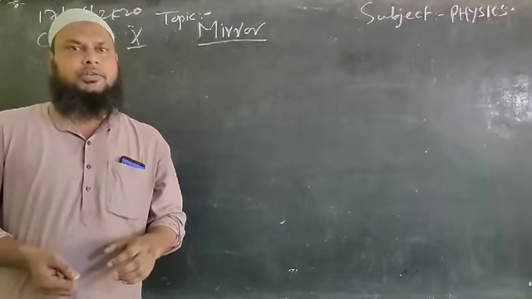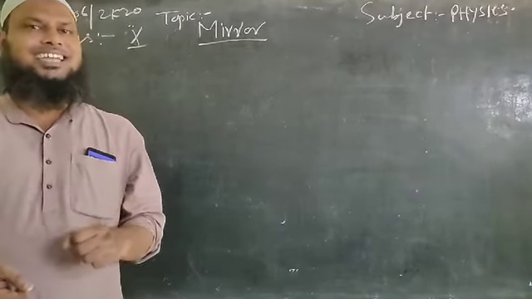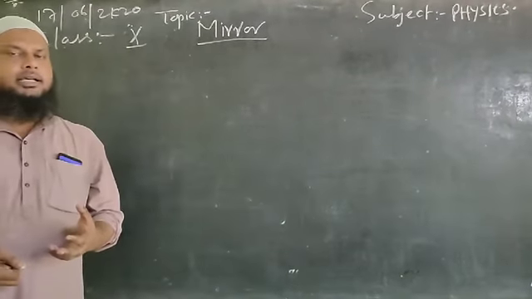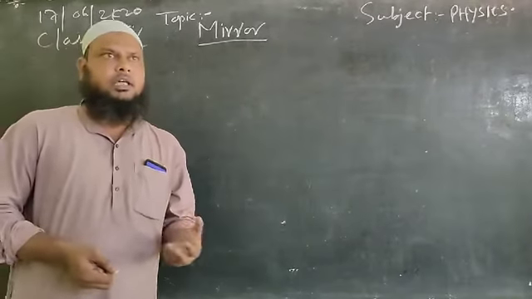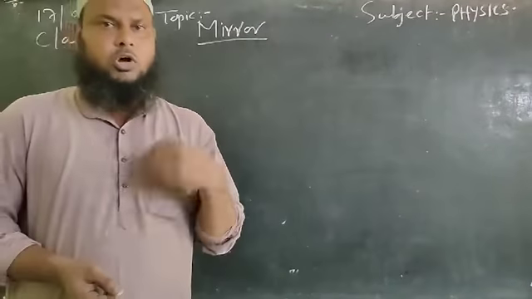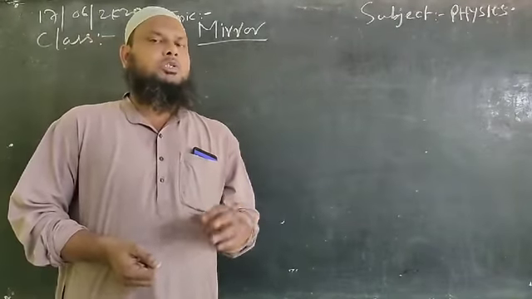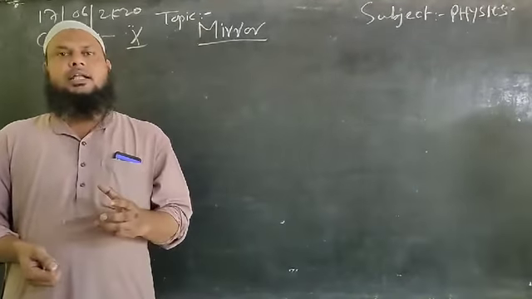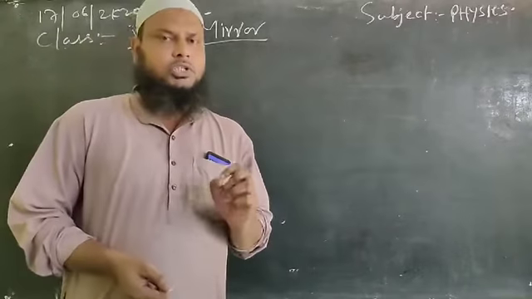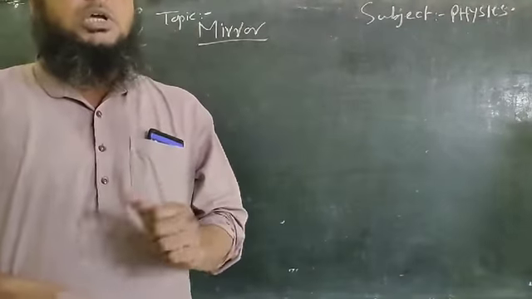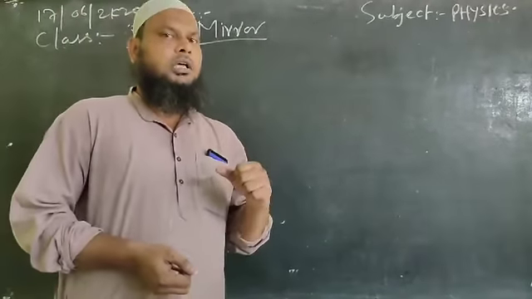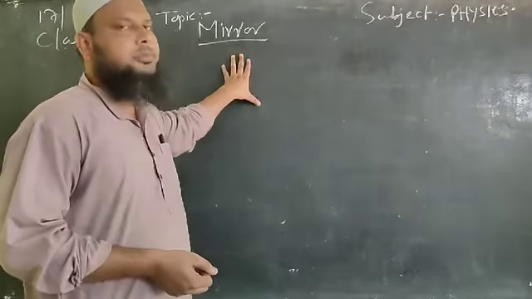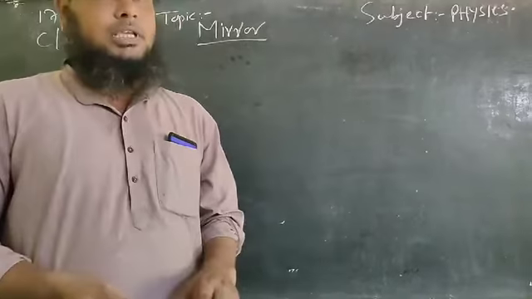Dear students, last day we had started to discuss the light chapter, under which we have gone through certain aspects of light. We have found what is light, what are the characteristics of light. We have also seen the phenomena of reflection. We have discussed the laws of reflection. Also we have touched the topic of mirror, whereby we have seen the mirror is an optical device which is used to form the image. So today, in continuation with the previous, we'll discuss in more detail the mirrors and the phenomena based on the mirror.